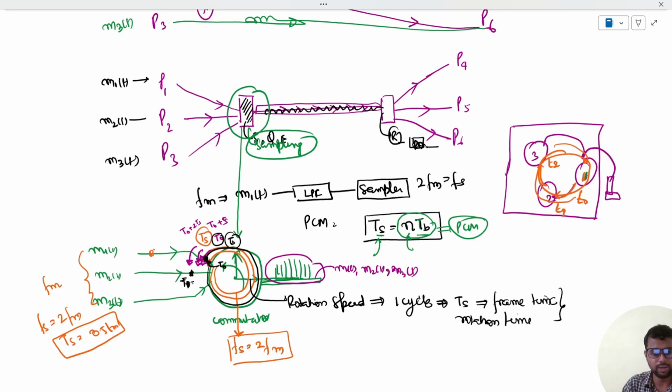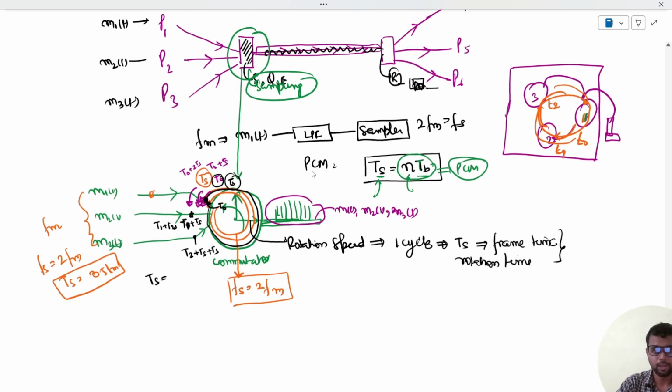So if this is t1, then another sample will be taken at t1 plus Ts, and another sample at t1 plus 2Ts. Similarly, suppose the first sample of the next signal is taken at time t2, then after every Ts it will take another sample. So each signal is now sampled by this commutator, and it is also ensured that the sampling interval remains that of the Nyquist rate, Ts.